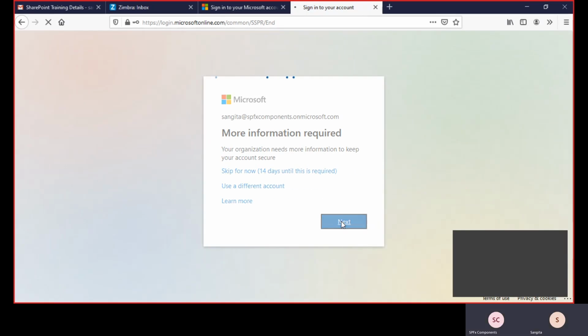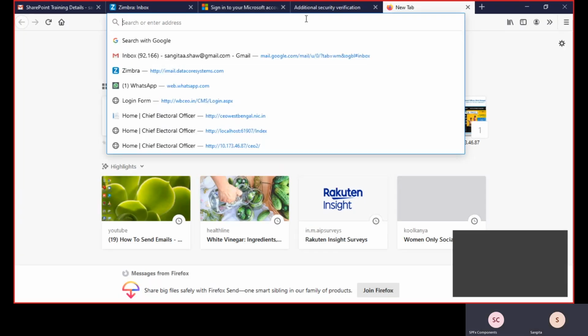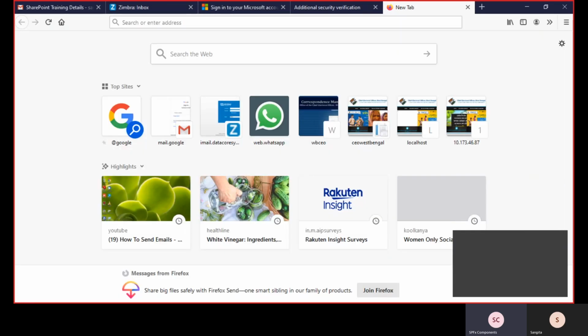That is not required. Again, just open it in a new tab and give the URL. Same URL: SPFX component.sharepoint.com sites Bench India. Just try it now.